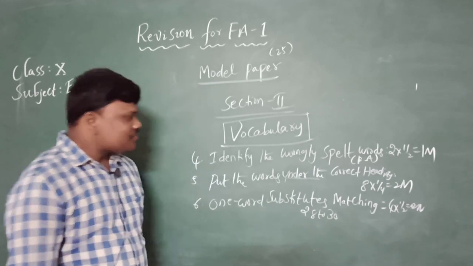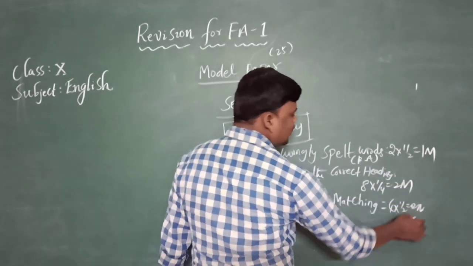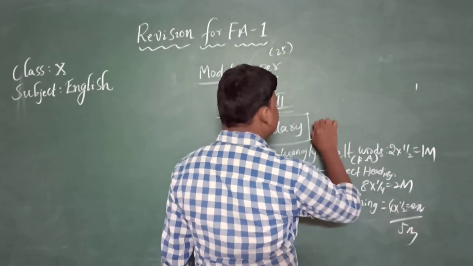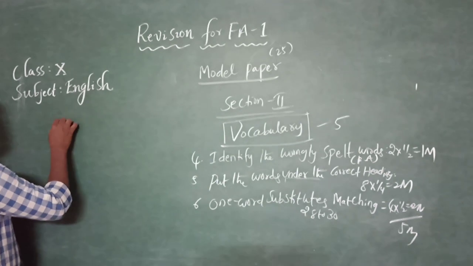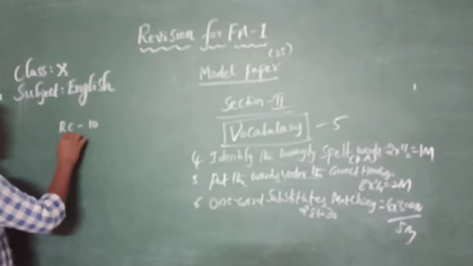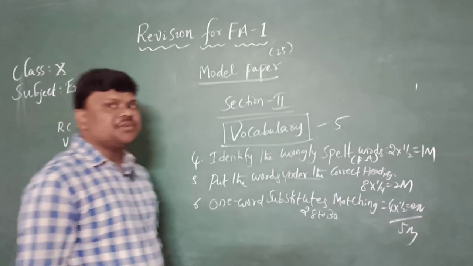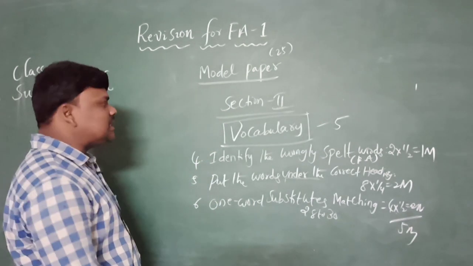So the total, 2 and 2 are 4 and 1, 5 marks, totally 5 marks. Reading comprehensions 10 marks, vocabulary 5 marks. So 15 completed. Now what about the remaining 10?